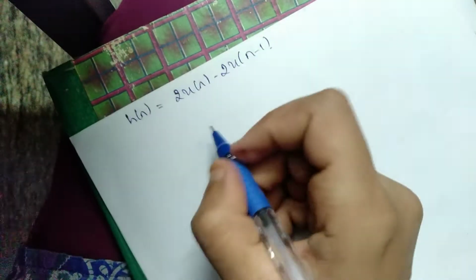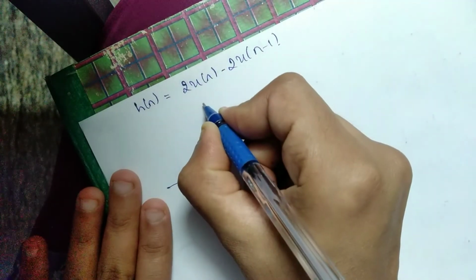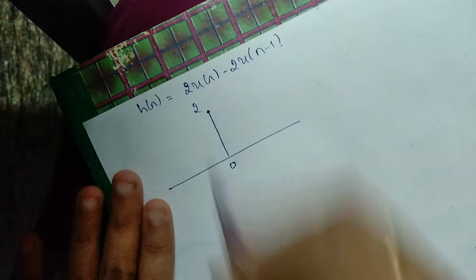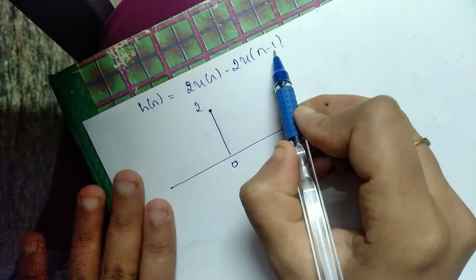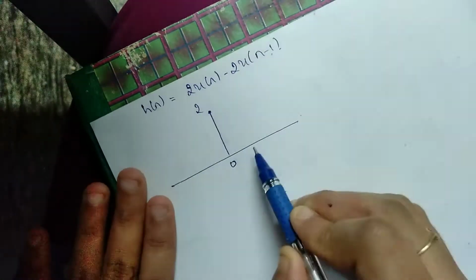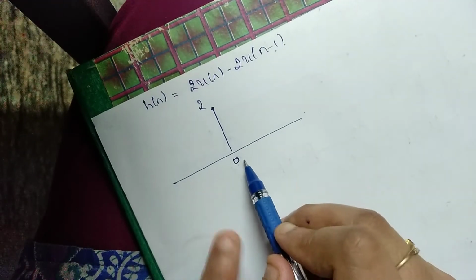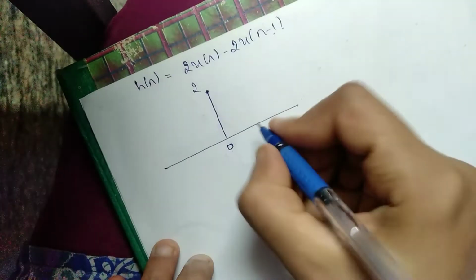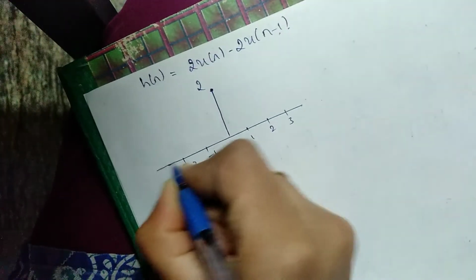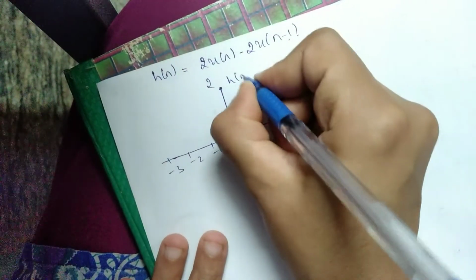We need to plot this H of n, which means it will take values only at 0 with an amplitude 2. U of n and U of n minus 1. U of n varies from 0 to infinity. U of n minus 1 varies from 1 to infinity. If you subtract both, you will get the values only at 0 with an amplitude 2. All other values are 0. Okay. So this is your H of n.